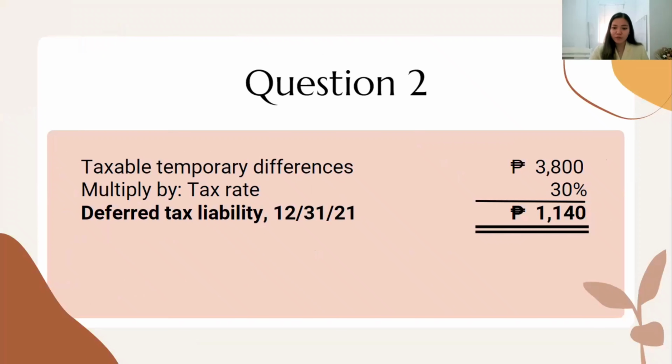For question number 2, we were asked to find the deferred tax liability. So to find the deferred tax liability, we need to compare the carrying amount of assets and liabilities and their tax base and identify which amounts are considered taxable based on the result of their temporary differences. Also, finding the deferred tax liability means that we are to find the amount where the carrying amount is greater than or equal to the taxable amount. In this problem, the taxable temporary difference amounts to 3,800, which, if multiplied by the tax rate, results in a deferred tax liability amounting to 1,140 pesos.